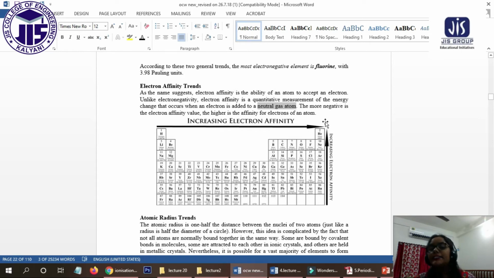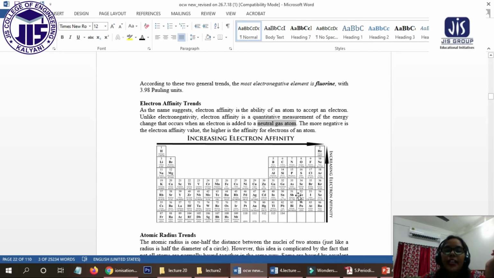So again the size will decrease, that means nuclear charge will increase, and thus whatever extra electron we are adding at the outer shell will be stable. And what will happen? The maximum amount of energy will be released. So that is why the electron affinity will increase. Okay, so this is the trend of electron affinity.